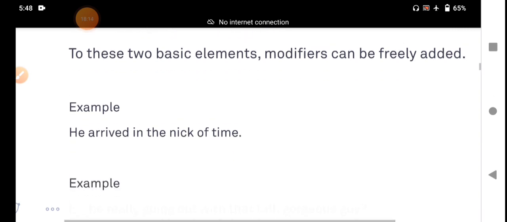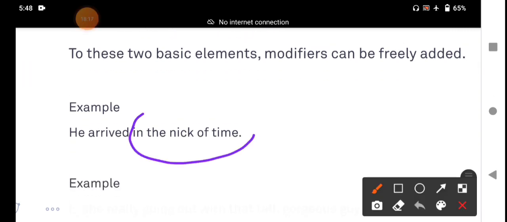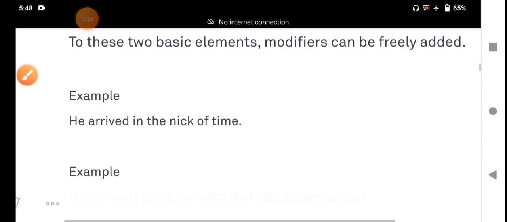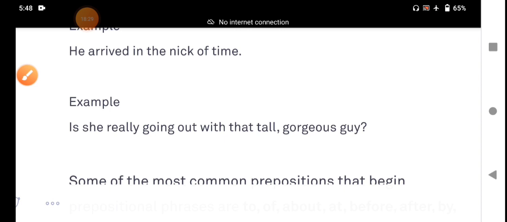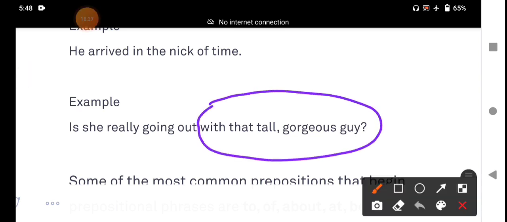For example, he arrived in the nick of time. In the nick of time is an adverbial prepositional phrase. It functions as an adverb. In the above sentence, it functions as a noun phrase, and we will discuss all of this. Is she really going out with that tall, gorgeous guy? With the tall, gorgeous guy, the entire noun phrase. A prepositional phrase functions as a noun. Guy means a person. It is informal language. We use guy informally; in formal language, we should not use guy.